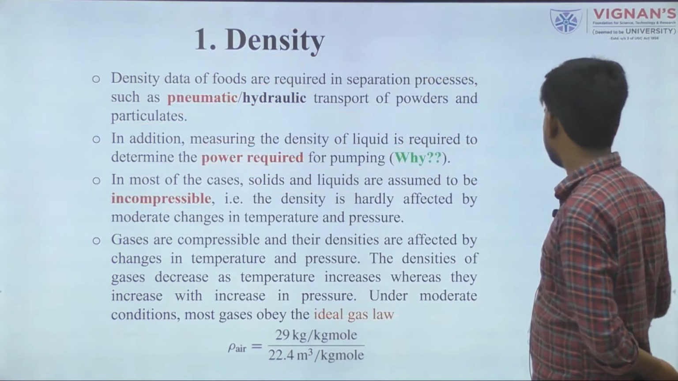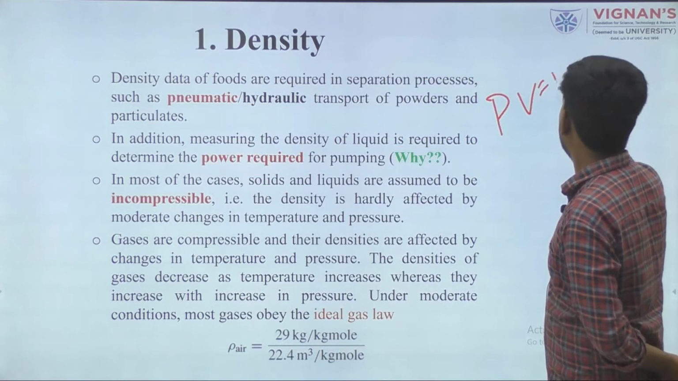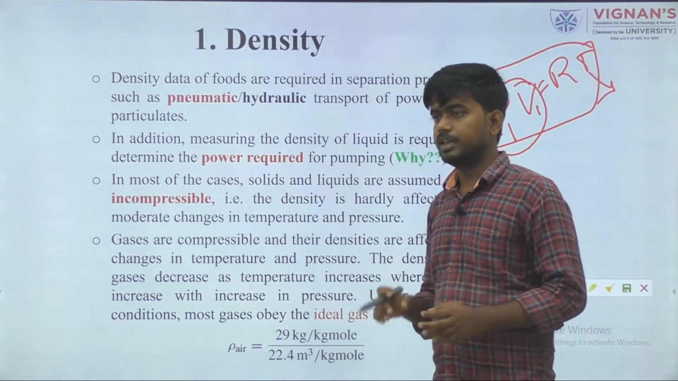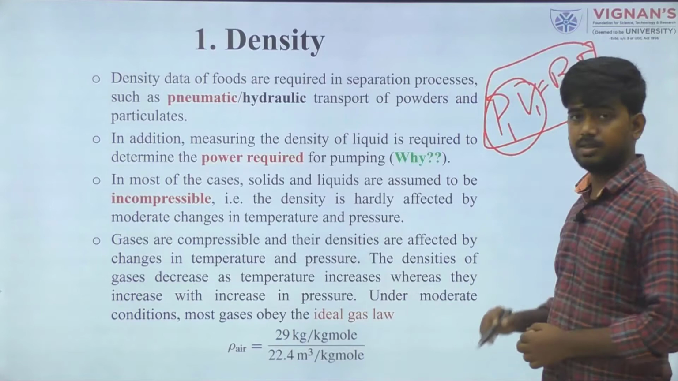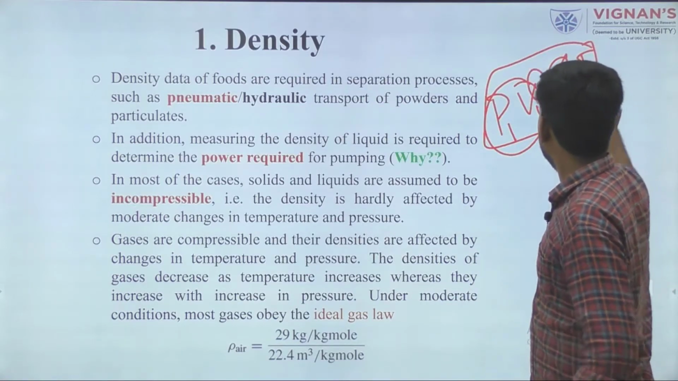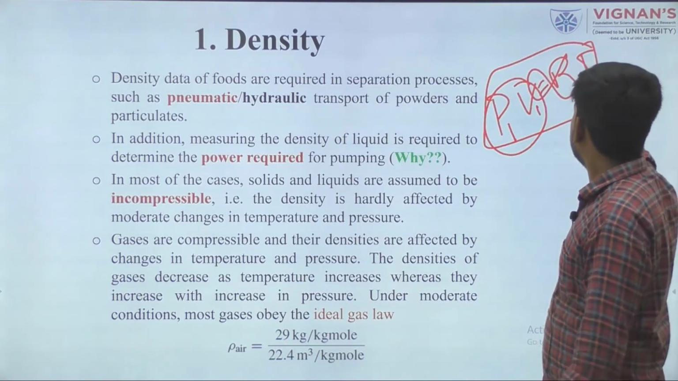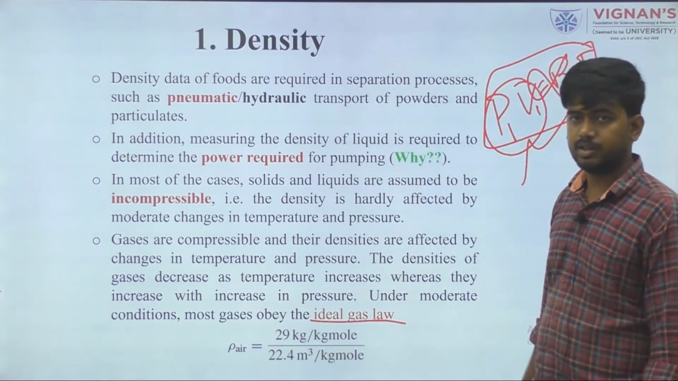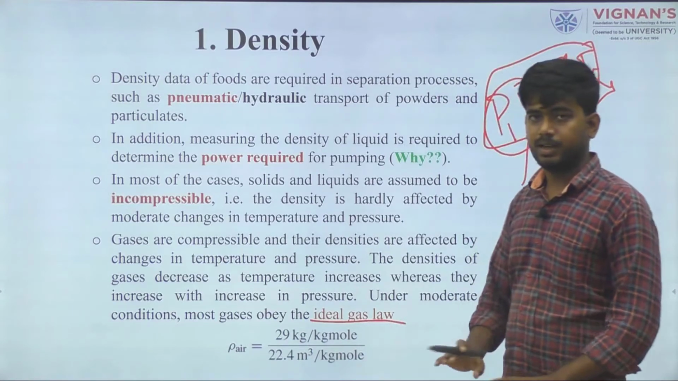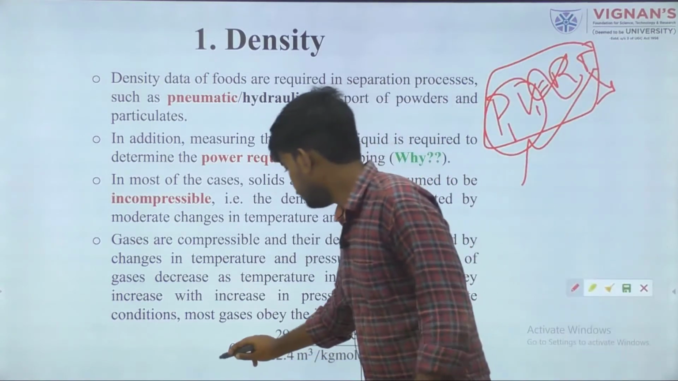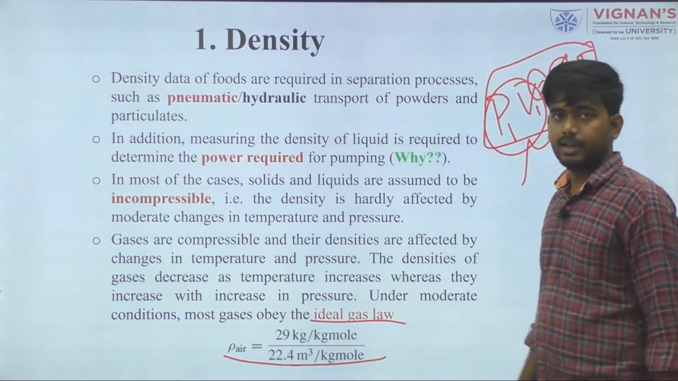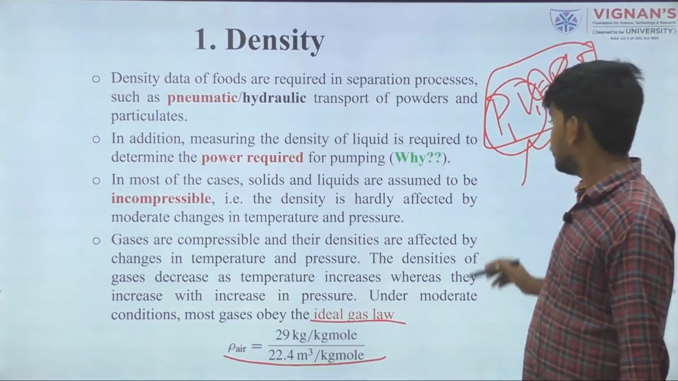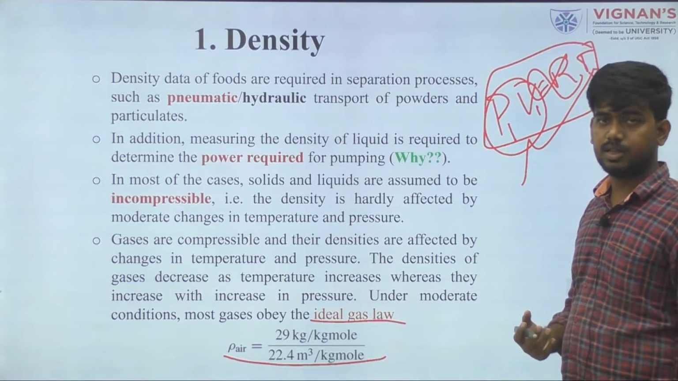Gases follow the ideal gas law. Ideal gas law means PV is equal to RT. If gas is kept in a container, P1 V1 is directly proportional to the temperature. If temperature changes, this value also changes. But in the case of solid or liquid material, this type of phenomenon is not shown. So the density of air, how can we calculate it? Mass by volume. You know the mass of air.